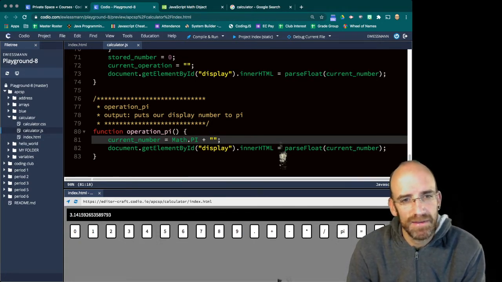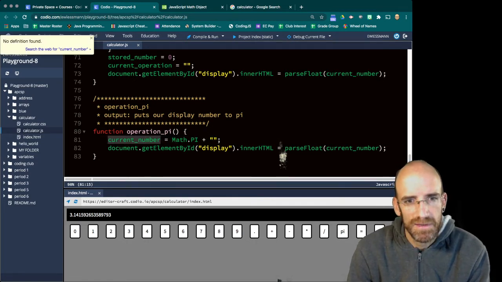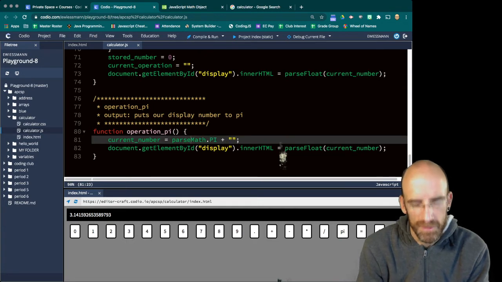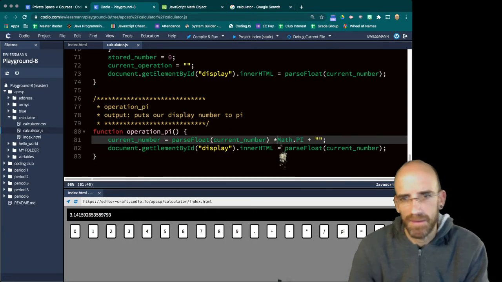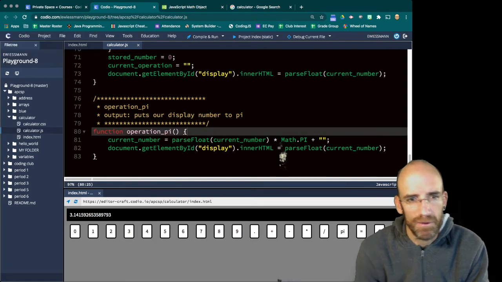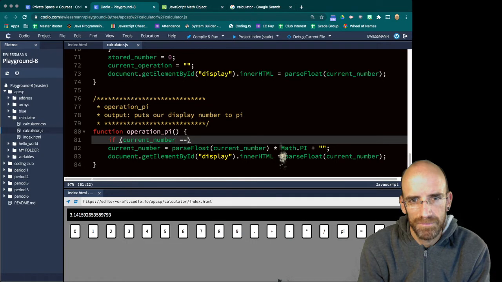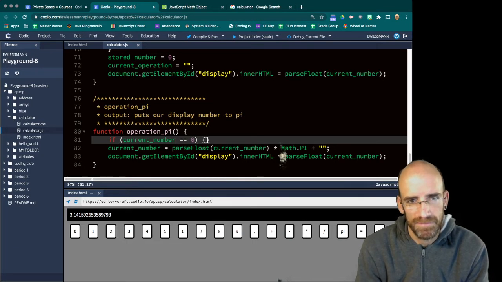So I can say, okay, we have a current number, so we're going to do parseFloat of the current number times Math.PI. If our current number is 0, we replace it.